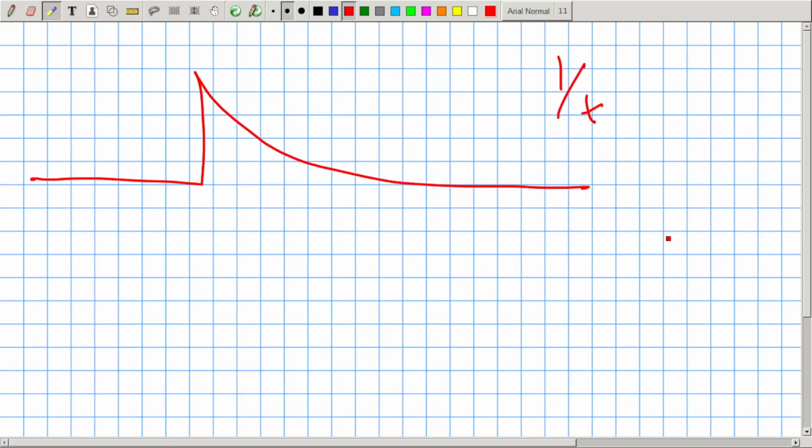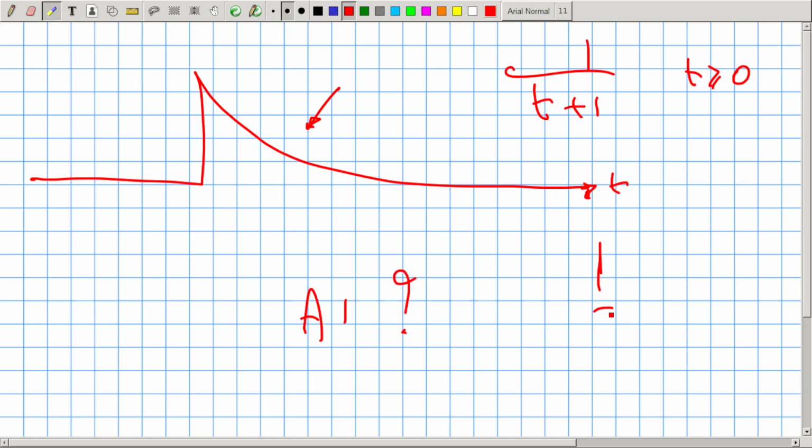One over t. So let's make something more meaningful. 1 over t plus 1 for t bigger than 0. It looks like this, true? In time. Is it absolutely integrable?